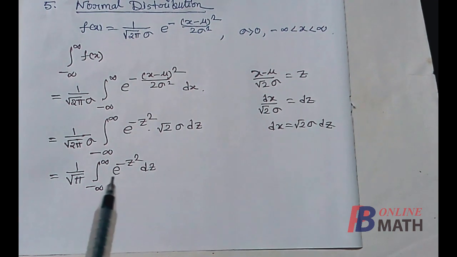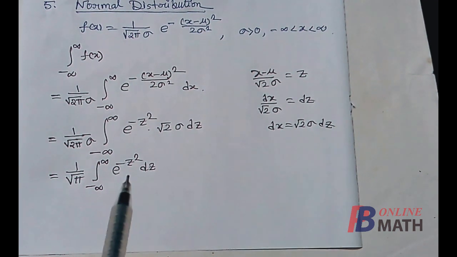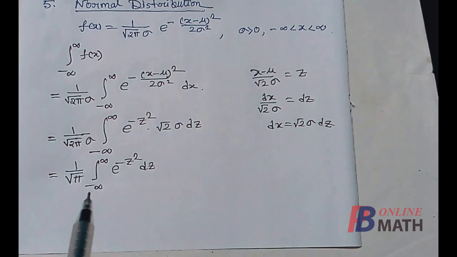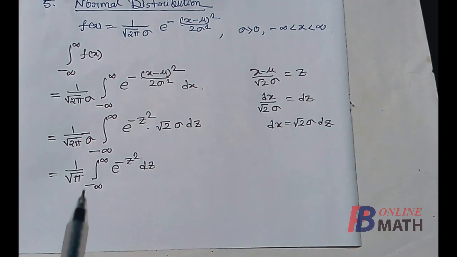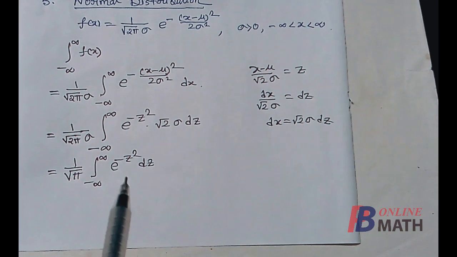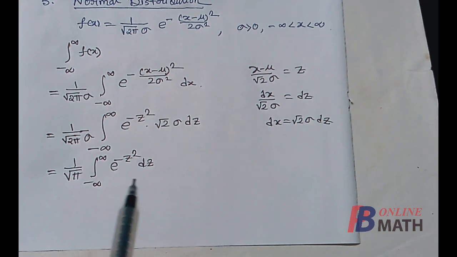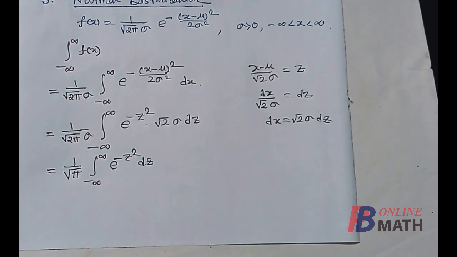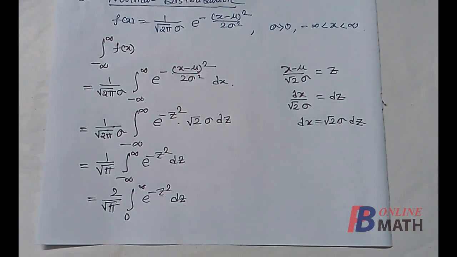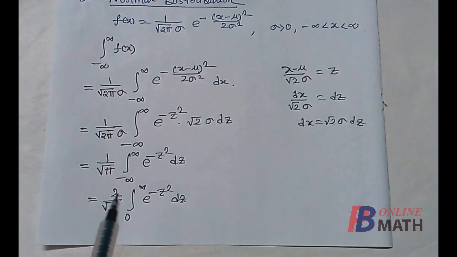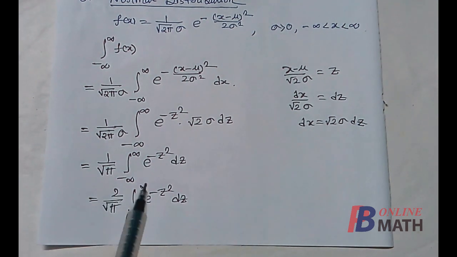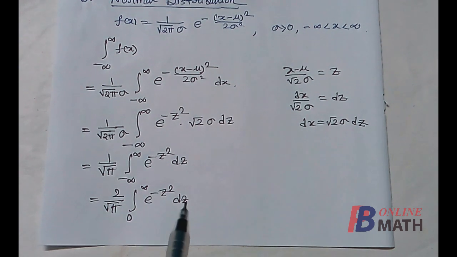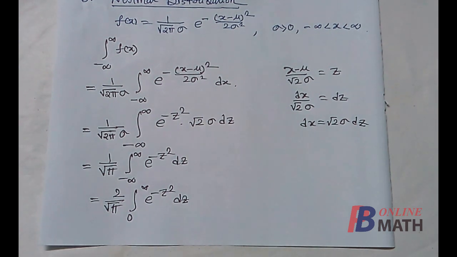Now we find that the integrand e to the power minus z square is an even function and the range is from minus infinity to plus infinity, and you know that if the integrand is even, then we can write the integral as 2 times 0 to infinity. So we write here this integral is equal to 2 times the integration from 0 to infinity of e to the power minus z square dz. Finally we need to evaluate this integral.